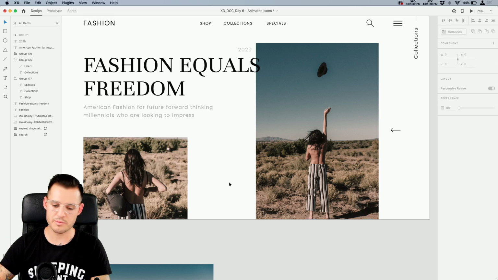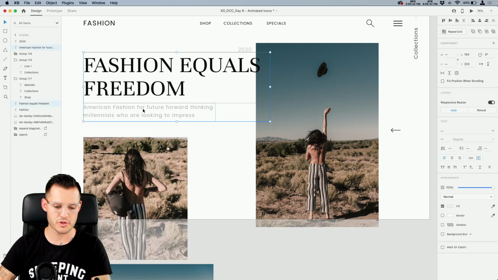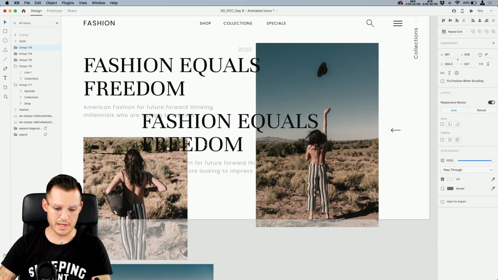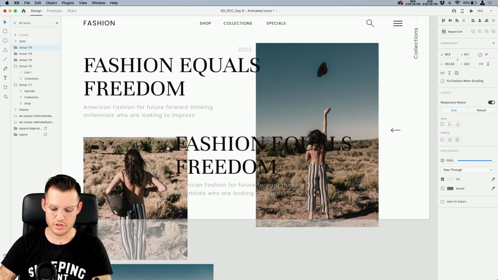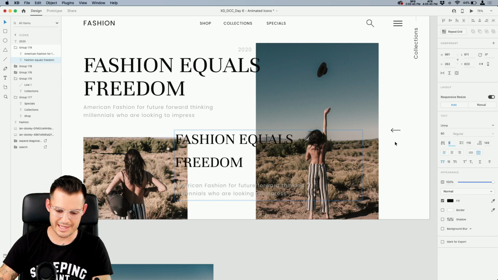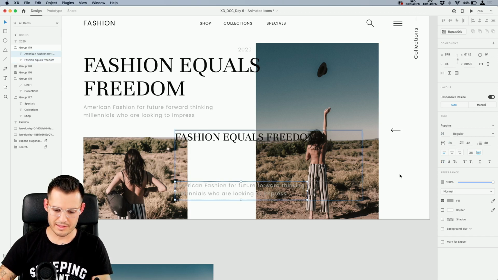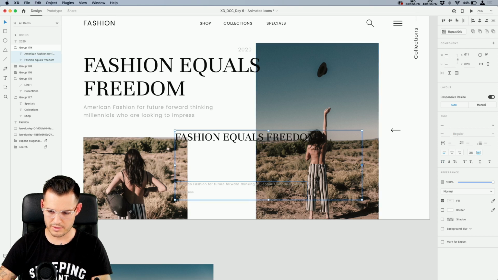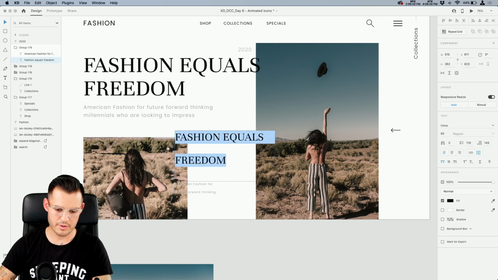And I'll tell you what, let's do some more overlapping stuff, just smaller versions of it. So let's take these, group them together, and duplicate it. Let's bring these down, shall we? This went from 120, let's bring it down to like 80. Maybe even more, let's bring it down to like 60. And then let's bring this down quite a bit to like 16, something pretty small. Okay, I have these little text fields. Let's bring it right here. And what can we put?